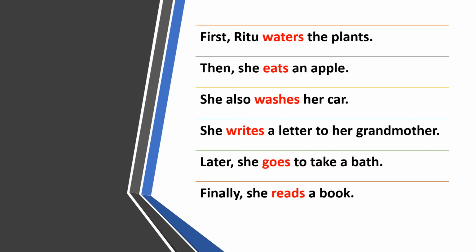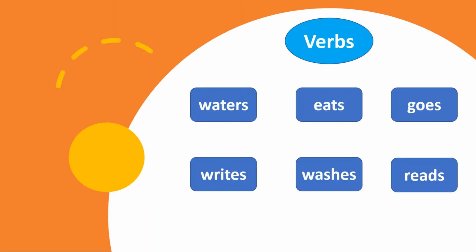In these sentences, the words waters, eats, washes, writes, goes, and reads state the actions Ritu does. The words waters, eats, goes, writes, washes, and reads. These words show some actions.